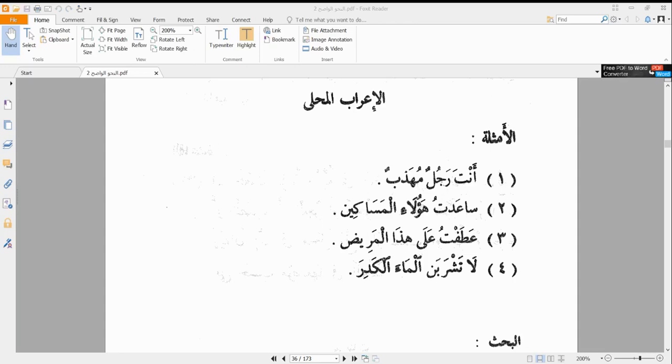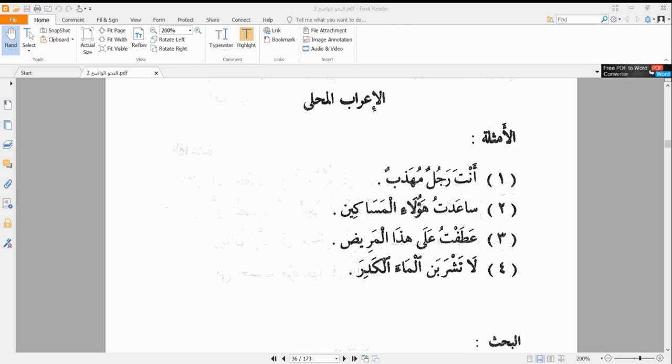We say that the hal changes, and when the hal of something changes, we say that that word is mu'rab. And on the other hand, we have al-bina'u, which is non-declension. That is, the word does not decline based on its function in the sentence. It continues to maintain the same state, and such a word we say that it is mabniyu.